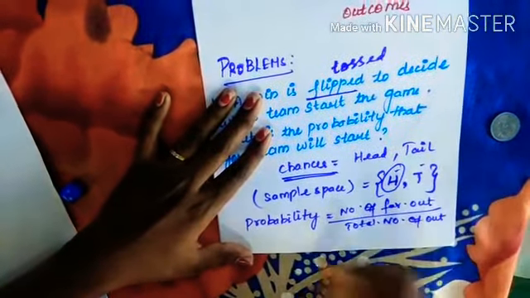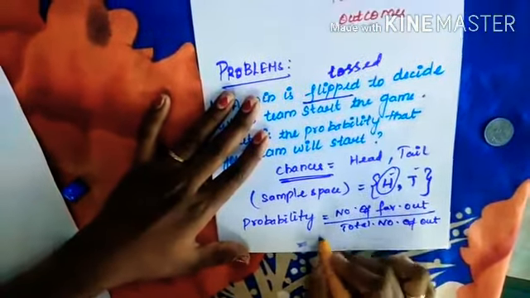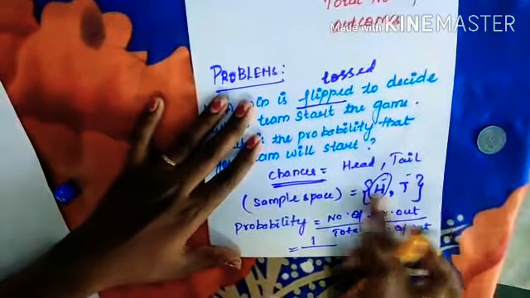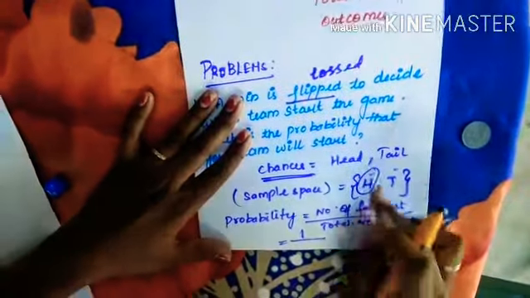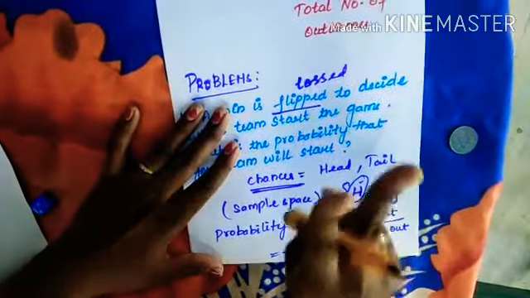Okay. Your favorable outcome is head. How many heads are there? Only one. So what is the total number of outcomes? Total number of outcomes, you are having 2 outcomes. Either it can be head or it can be tail. So total number of outcomes you are having is 2.